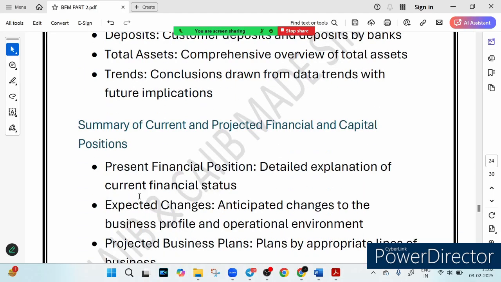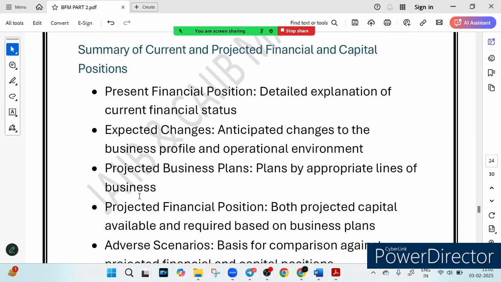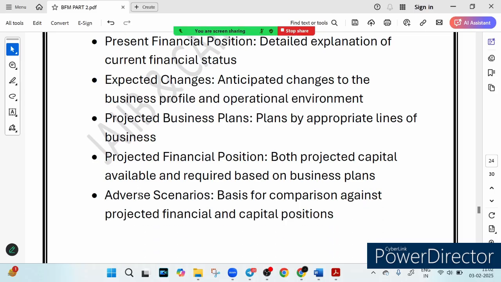Now we have a summary of current and projected financial and capital position. So banks don't just plan for today, they strategize for the future. So we have the current financial status. How strong are we today? What changes are coming in the banking industry, what is our future roadmap, how much capital will be needed, what happens if things go wrong? It is like a company planning its budget for the next 5 years, preparing for both good and bad times.